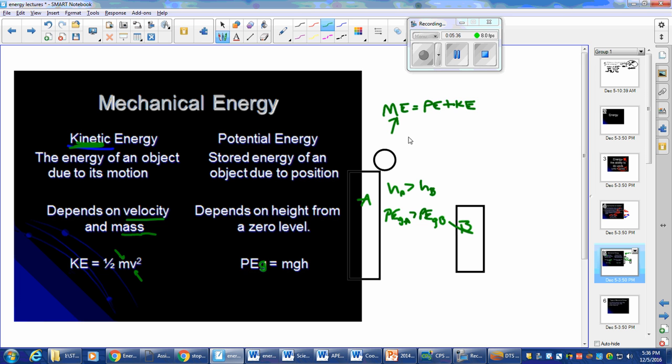Then we know that the kinetic energy max at the bottom for A would be greater than B, because this has a lot more potential to smash some sort of little bug at the bottom, right? So if I have a little ladybug on this one versus a ladybug at this one, this ladybug right here will potentially be splatted much more than this one, right? Because it had much more potential to speed up and gain kinetic energy.